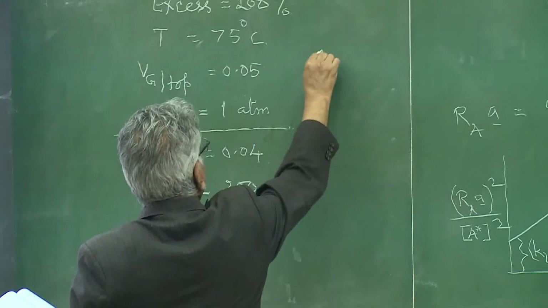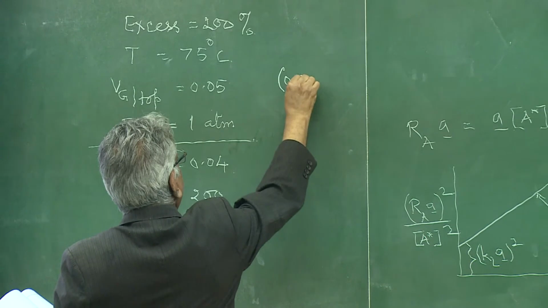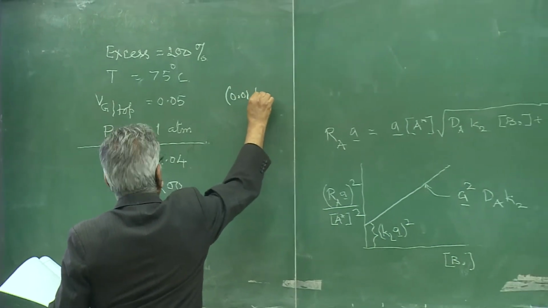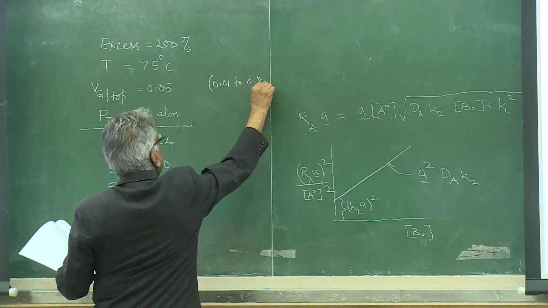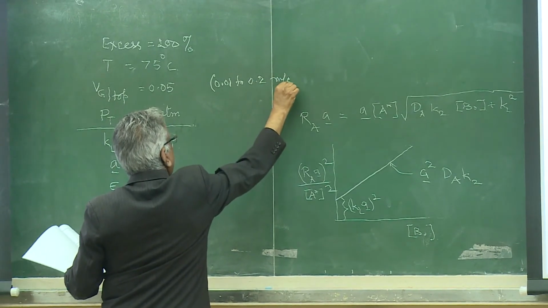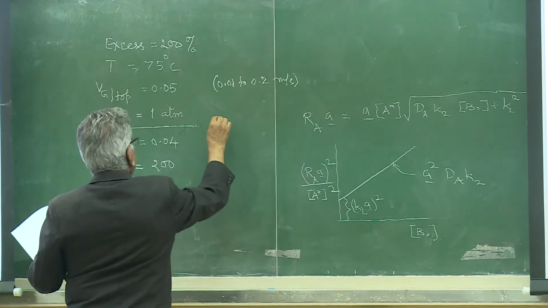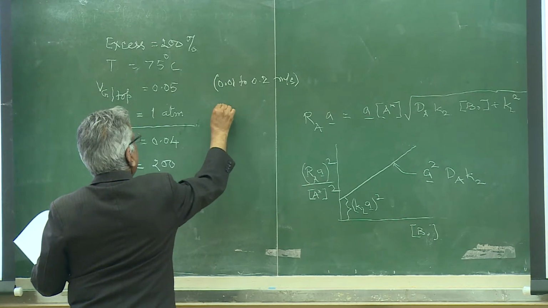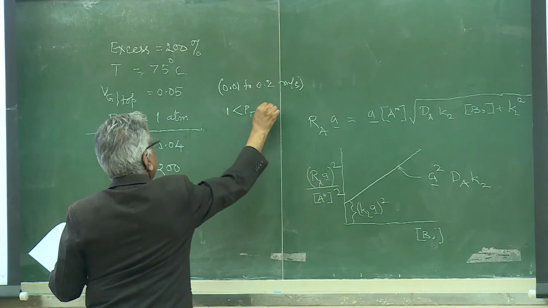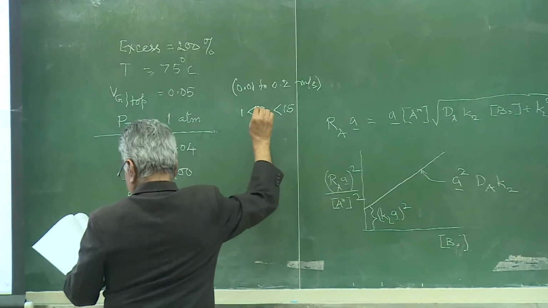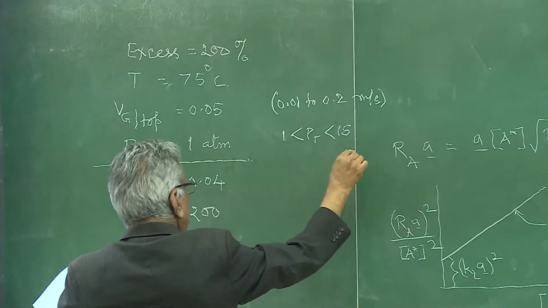So the range was 0.01 to 0.2 meter per second. Total pressure, 1 less than PT less than 15 atmosphere.